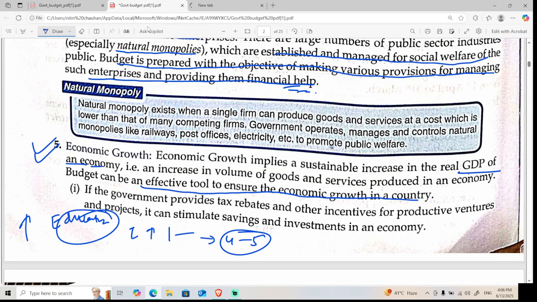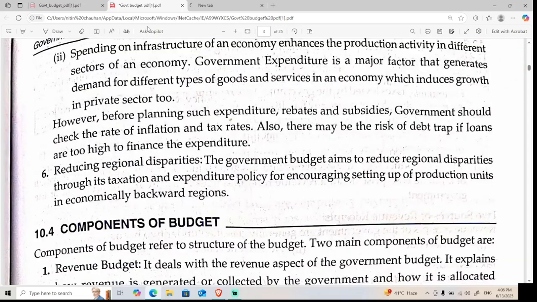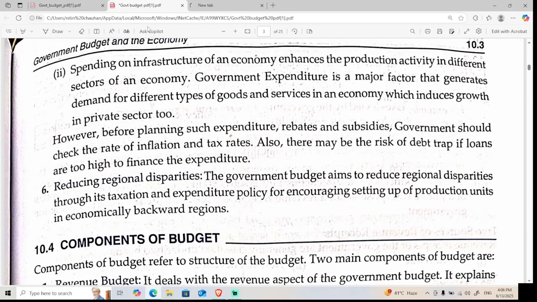Alright, so have you understood why the budget is important? I think all the people who are sitting in the class can understand what I spoke. Have you understood? You're a student of economics, so it may help you, right? Definitely. Okay. So the next thing that I'm going to tell you is very important. Now we're going to talk about the components of budget. That is a very important topic. I have three more points which I want to discuss, but